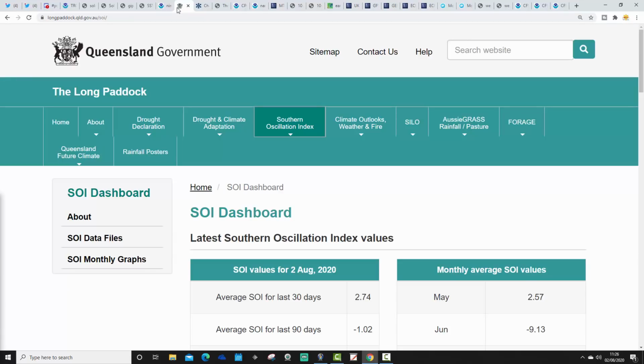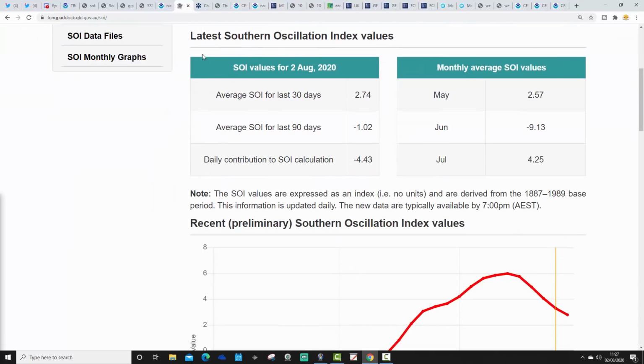Southern Oscillation Index looking like this. This is an index that's reflecting the atmospheric state down in the southern Pacific Ocean, not driving anything. None of these indexes do. It just tells what the atmosphere is doing. So when the SOI is in its positive phase, the atmospheric setup in the Southern Ocean will be reflective of La Nina. When it's in its negative phase, the atmospheric setup will be reflective of El Nino. This is from Queensland Government, of course.